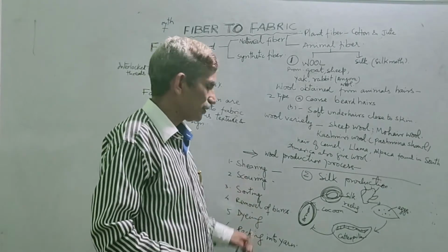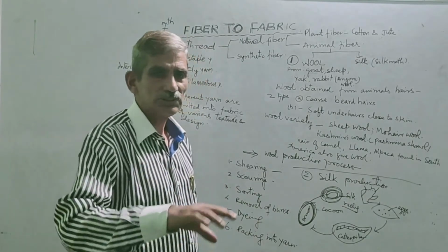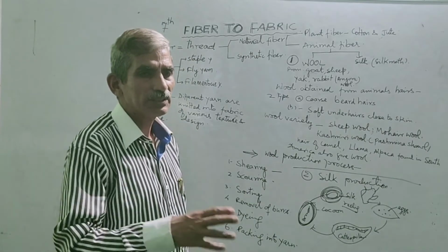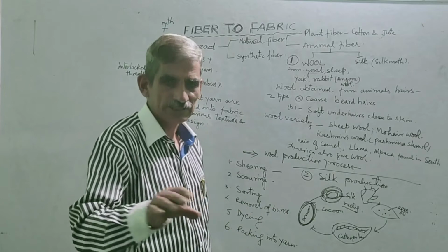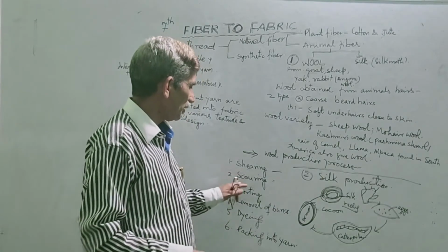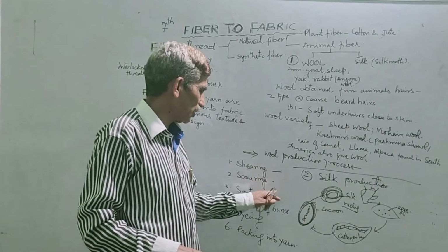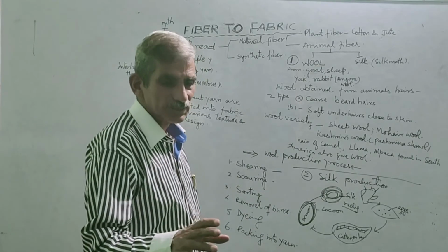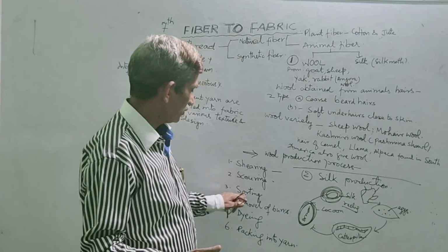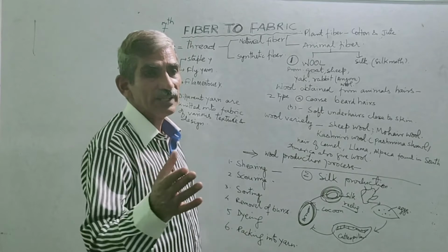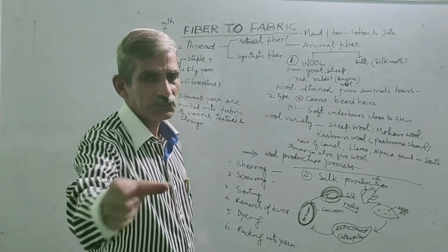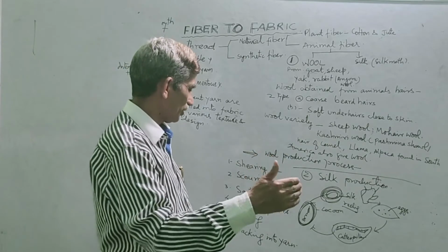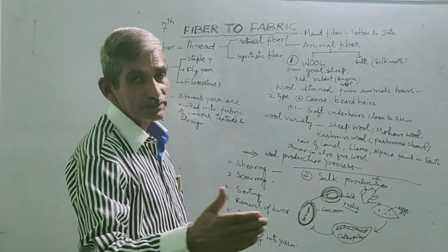So they are washed in a big tank, and certain chemicals are used just to smoothen them. Then after that, the scoured, washed hair, the good hairs, are sorted. They are sorted in different groups. Then the sorting of hairs is done.